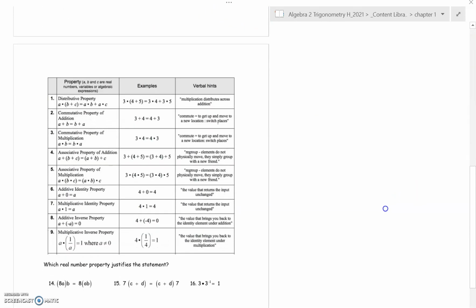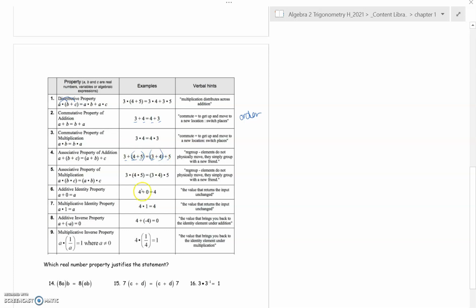Okay, let's take a look at the properties. So go ahead and look at the table there. You might want to pause the video and look at each example and each type of property, but I'll just highlight a few things. Distribute, you're actually distributing a number over parentheses. Commutative, you're changing the order. Notice this was a 3 and a 4 and a 4 and a 3. Notice associative, you're associating things, you're grouping things, and notice that the order didn't change. We have 3, 4, 5, but you're associating the 4 and the 5, and over here you're again associating or grouping the 3 and the 4.